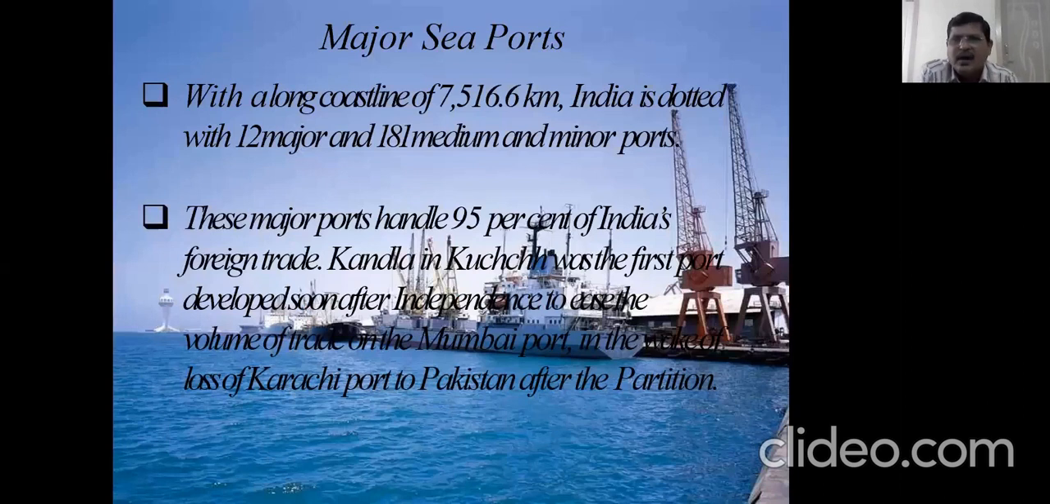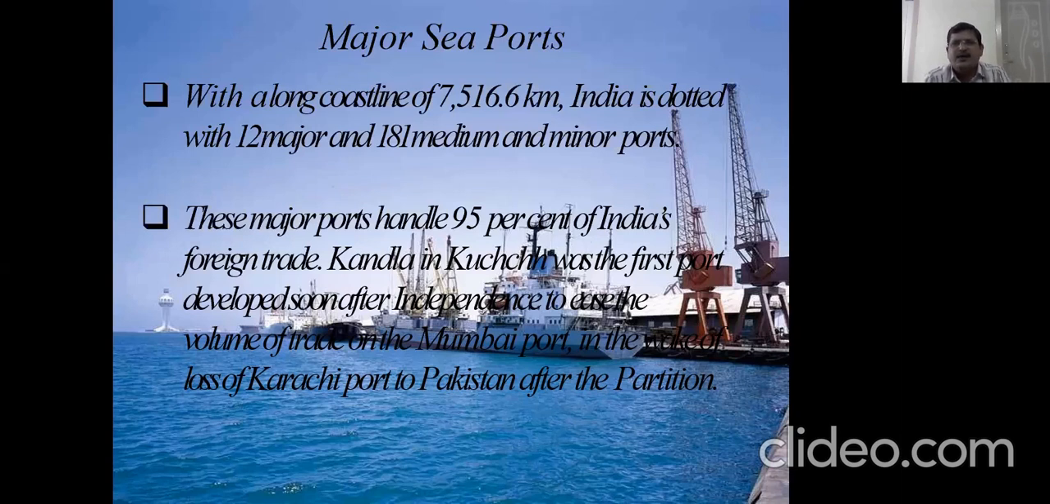So now we have a long coastline, you all know. So we have many major seaports also. With a long coastline of 7,516.6 kilometers, India is dotted with 12 major and 181 medium and minor ports. So many ports we have. These major ports handle 95% of India's foreign trade. With these ports only, 95% of our foreign trade is taken care of.